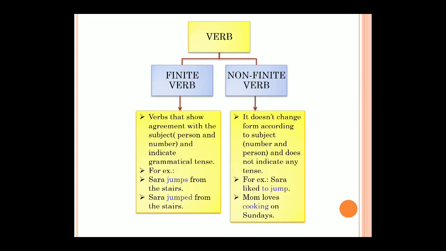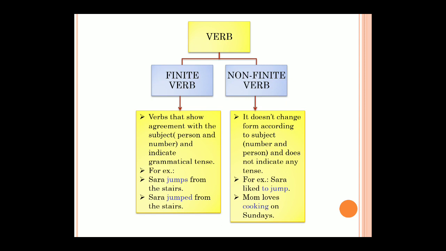Before we learn about noun clause, adjective clause, and adverb clause, first we should know the different types of verbs. If we do not know this, we won't be able to solve the examples. Verbs can be classified into two categories. First one is finite verb and second is the non-finite verb. Now, what is a finite verb, students? Finite verbs are those verbs that agree with the subject, whether in person or number, and they indicate grammatical tense.